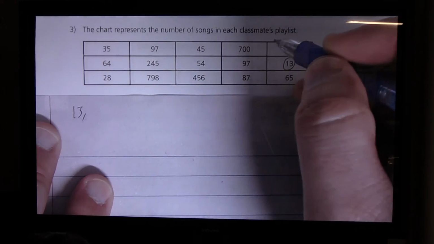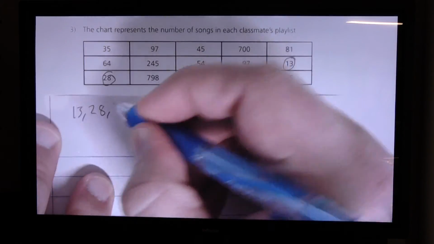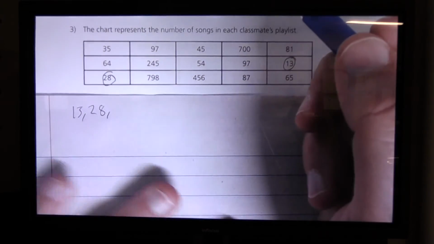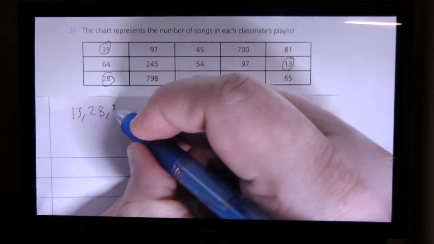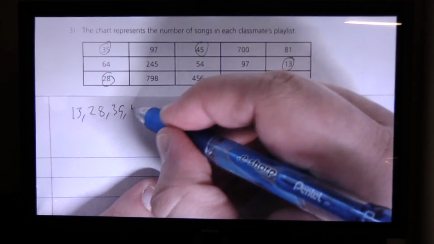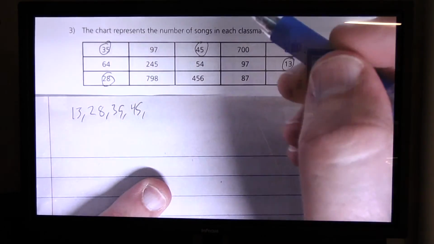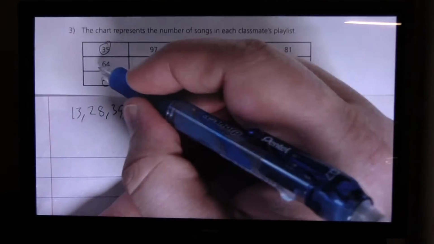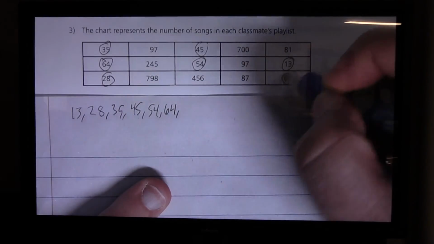And then it looks like we have 28. Now, boys and girls, if I make any errors, you jump on, okay? Let me know. My next value, 35. My next value, 45. My next value looks like it's going to be 54. And then 64. And then 65.